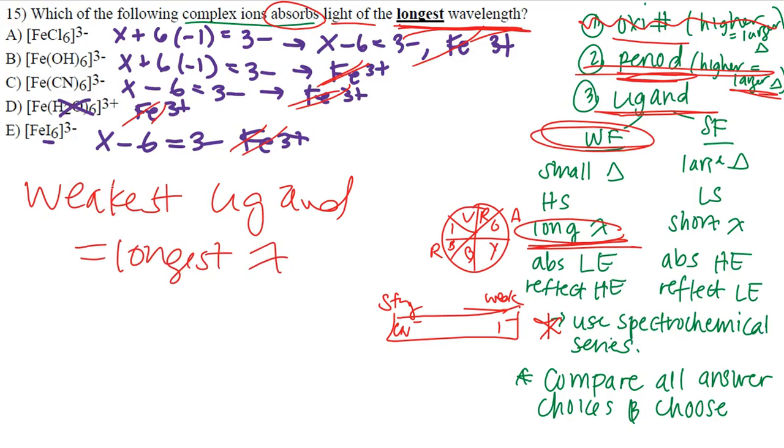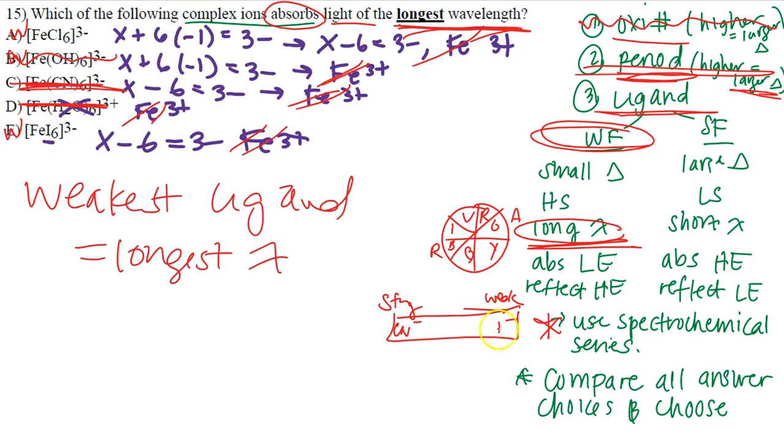So again, you just want to flip, flip, flip, and look at what's ever given. Chlorine is definitely a weak ligand. Okay, so this is weak. OH is going to be a weak ligand. CN is strong, so that one's automatically out. Water is neutral, that one's out. And iodine is weak. So we have 3 weak ligands. Which one's the weakest? Well, we know that OH minus is a little bit stronger. Now we're down to chlorine and iodine.